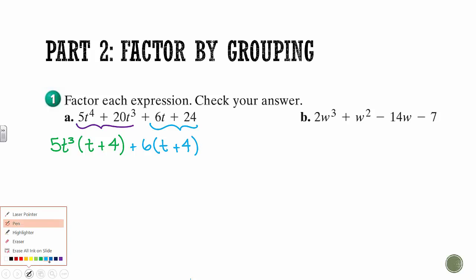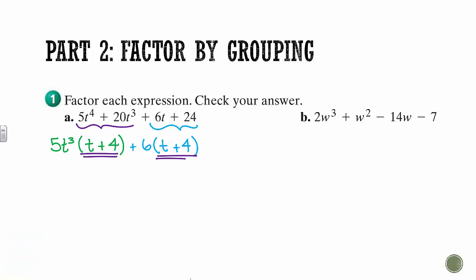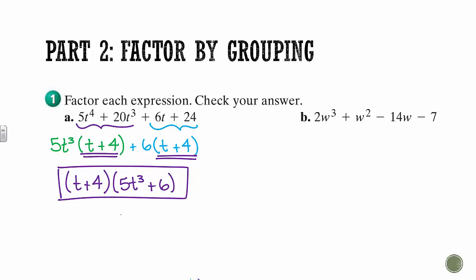And this is what makes this work right here. If you do not end up with the same term here, you can't factor by grouping. All the ones I'm going to give you can. So I'm going to factor that out, because both of them have that term in common. And then what's left over is 5t cubed plus a 6. So this is as broken down as I can get that expression up there. Let's try another one.